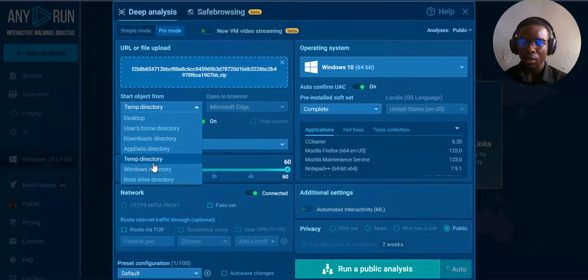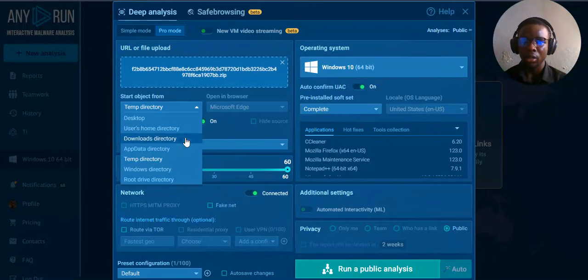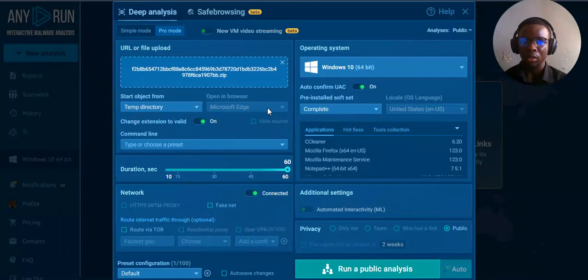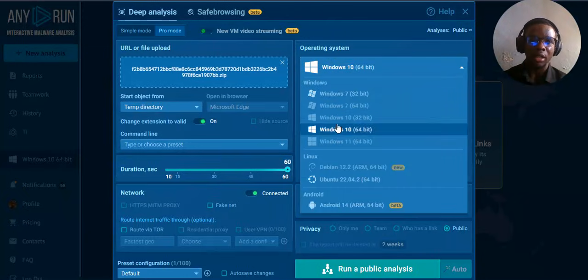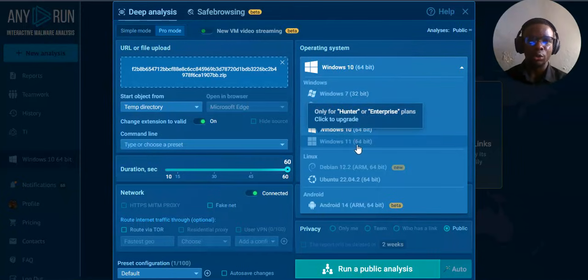So temporary directory, start object from a temporary directory, open in. Now I turn this off. Okay, so actually there's nothing you need to do here. The operating system, all right, in case it wants to bring the view for you, how it should bring it. 10, 11, I think.